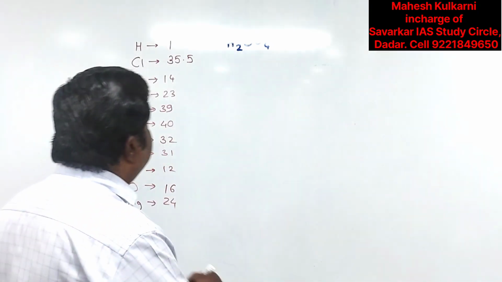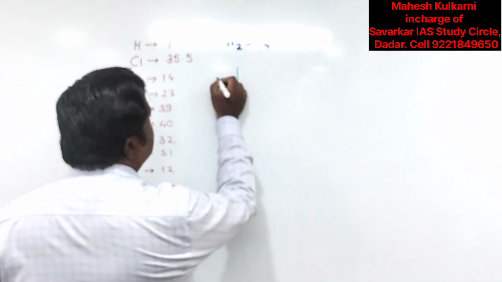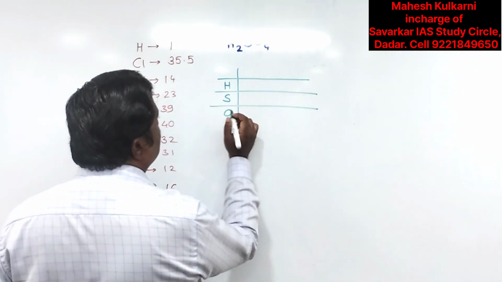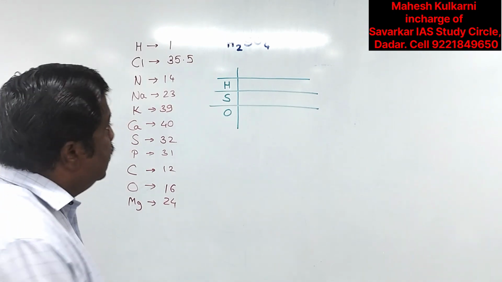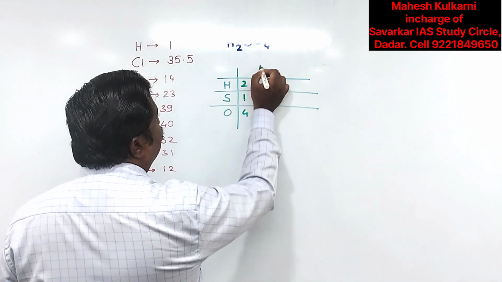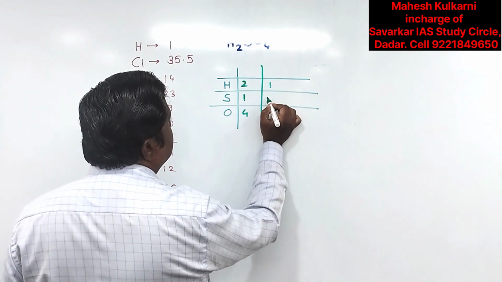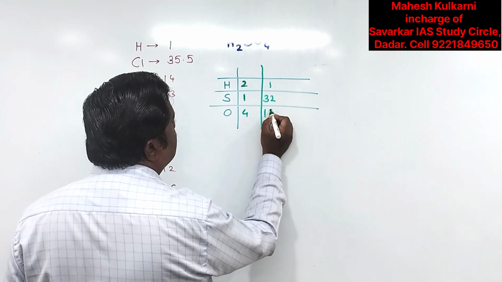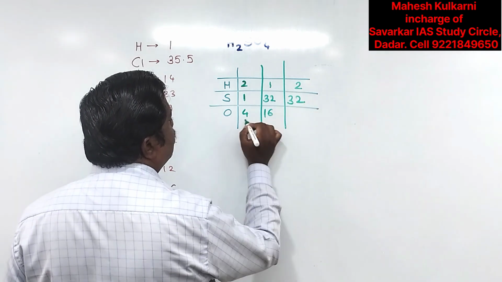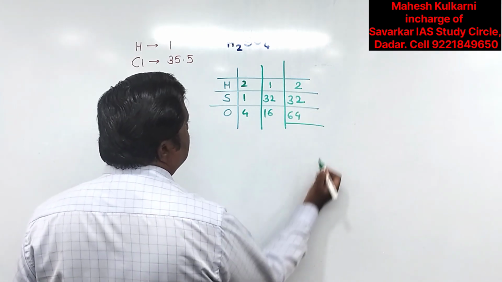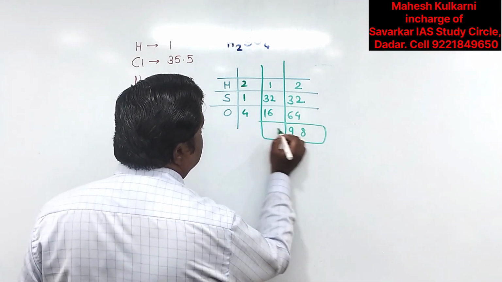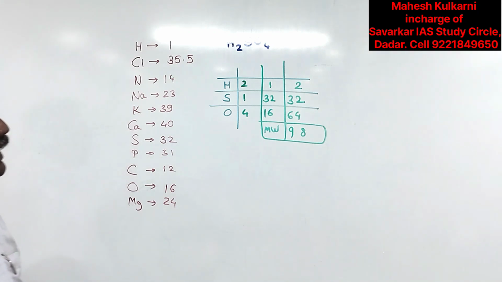That was the oral method. Let us go step by step. Number of atoms, name of atoms: hydrogen, then sulfur, and lastly oxygen. Number of atoms: hydrogen 2, sulfur 1, and oxygen 4. Atomic weight 1, 32, and 16. So it is 2 into 1, 2, 32 into 1, 32, and 16 fours are 64. Total 8, 9. So we have the molecular weight as 98.